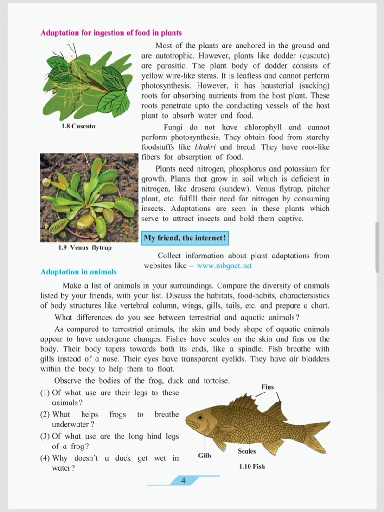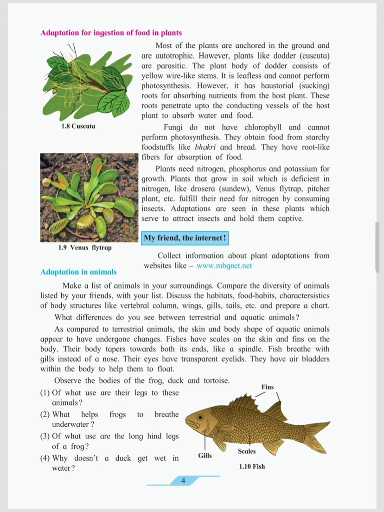You can see different types of Cuscuta plants on the surface of mango trees or banyan trees also. These are plants which survive on other plants. They take the juice present in the large plant and survive with the help of it.